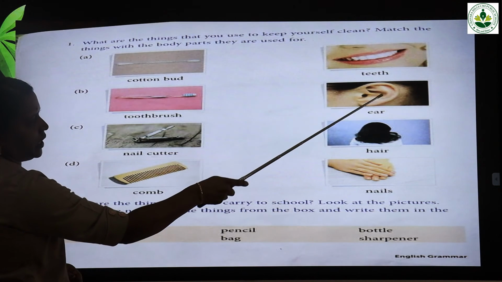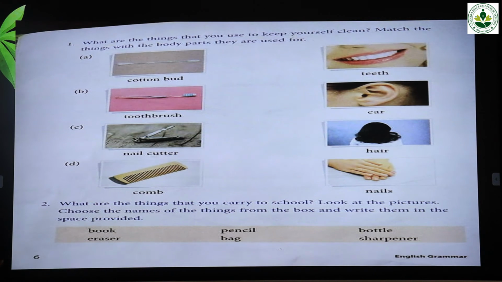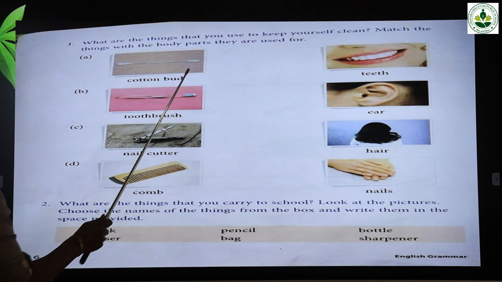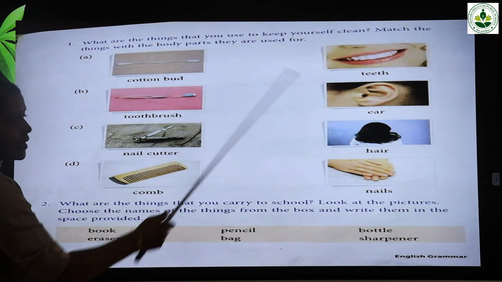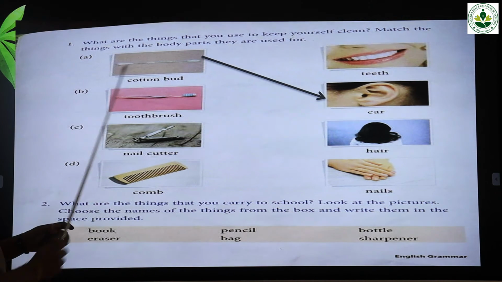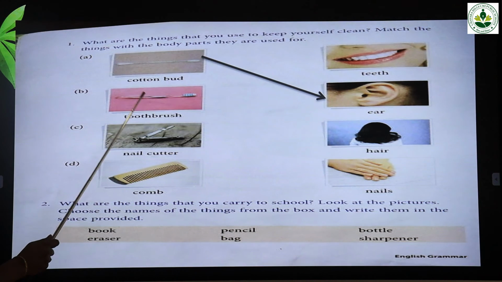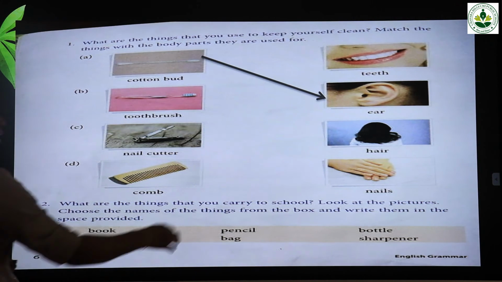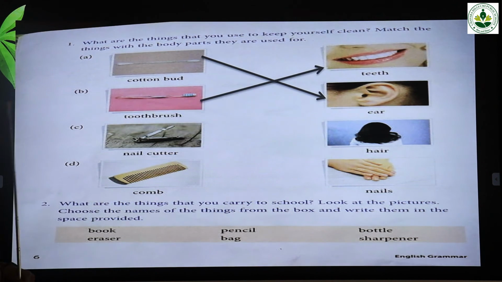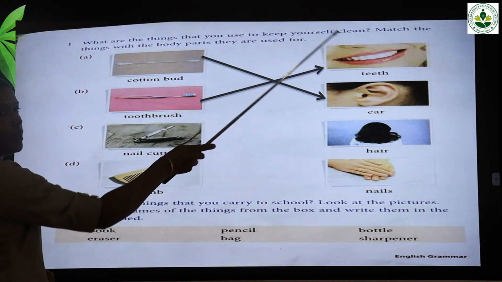Teeth, ear, hair, nails. Okay? So cotton bud is used to clean our ear. So draw a line from cotton bud to ear. Then toothbrush is used to clean our teeth. Draw a line from toothbrush to teeth.